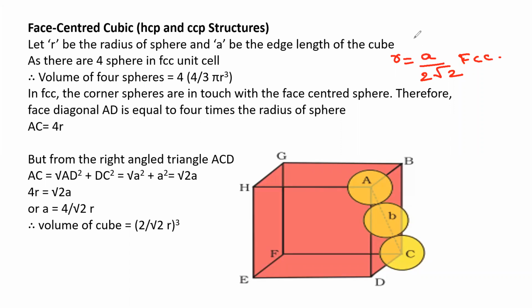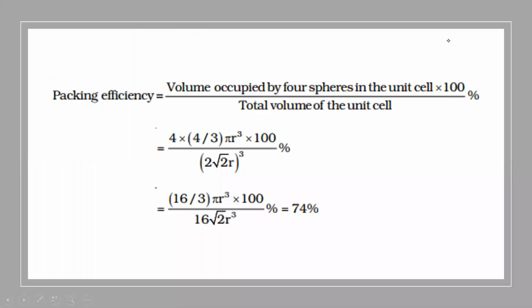And next, coming to applying the packing fraction formula, packing efficiency is equal to volume occupied by 4 spheres in the unit cell, because it contains 4, into 100 by total volume of the unit cell. So 4 into 4 by 3 pi R cube into 100, by total volume of the unit cell, which is (2 root 2 R) whole cube, that is A cube. So 16 by 3 pi R cube into 100 by 16 root 2 R cube. By solving this, we got 74%. So void space is 26%. So the void space is minimum in face centered, and the void space is maximum in simple cubic. So this is very, very important.